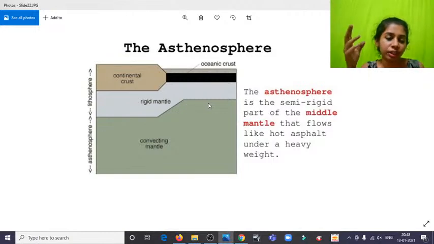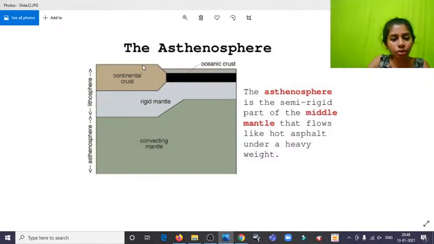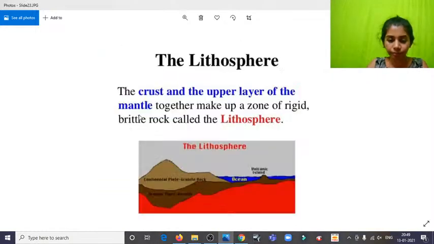But it's totally different when it comes to the next layer. So over here also, we have continental crust. Just to believe that under it, it's very rigid, but under that it becomes very kind of liquidy. That is, it's hard liquid. So sort of like that.